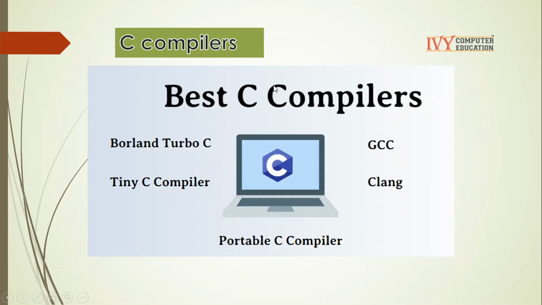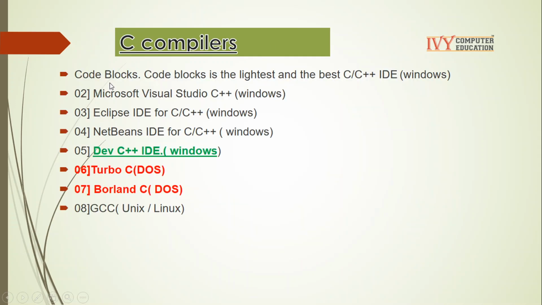What compilers do we need to run our C program? These are the compilers we have: Borland C, Tiny C, GCC. Along with this, we have some online compilers. We can use those also. Code Blocks, Microsoft Visual Studio C++.